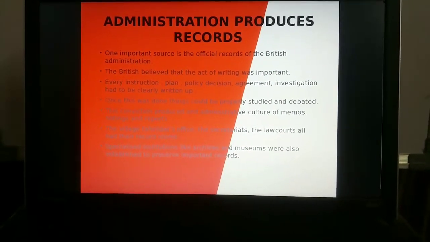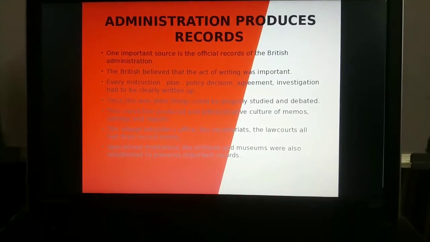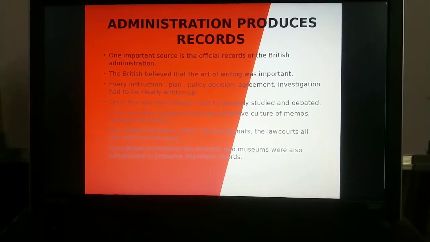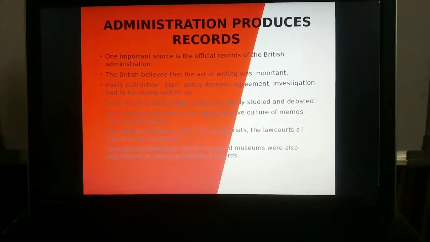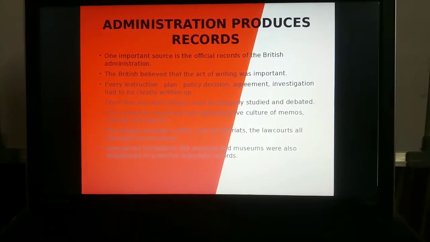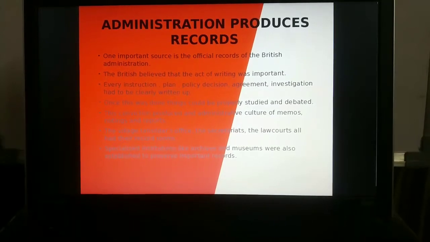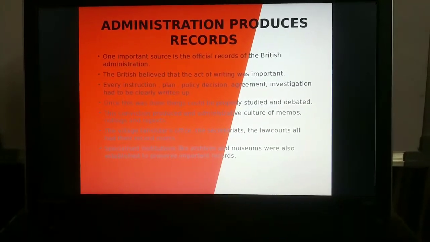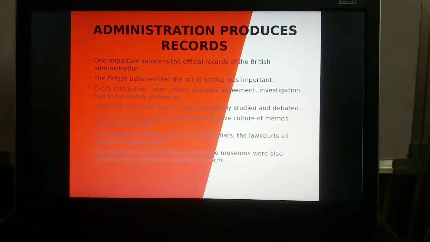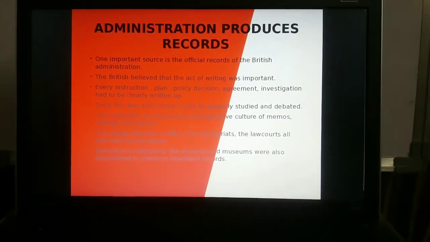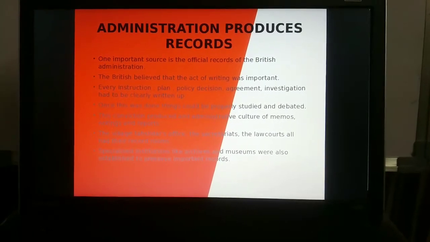So they set up record rooms attached to all administrative institutions: the villages, Tehsildar's offices, the collectorate office, the commissioner's office, the provincial secretariats, and the law courts all had their record rooms. Specialized institutions like archives and museums were also established to preserve important records.